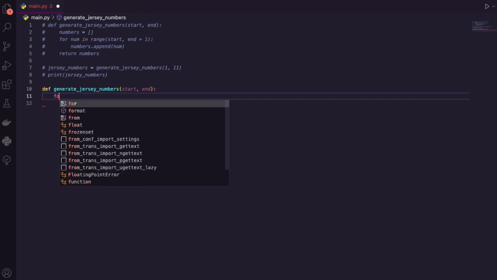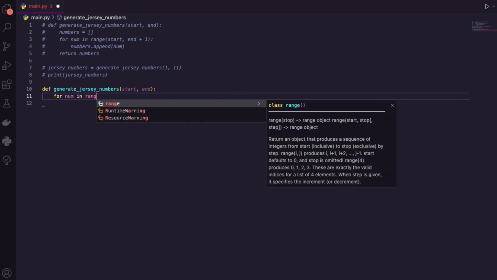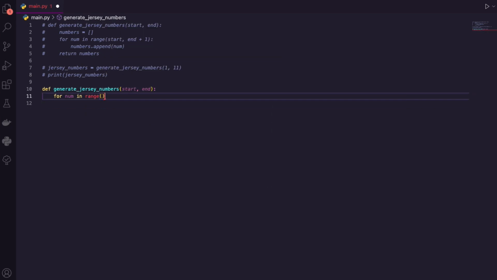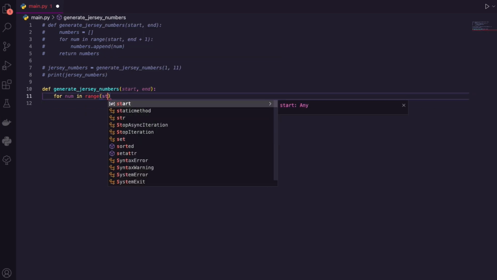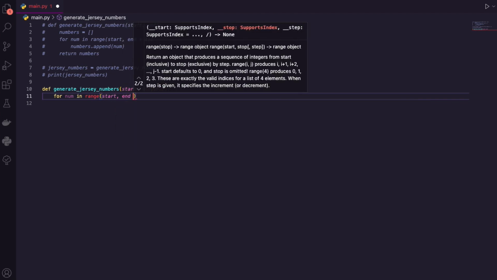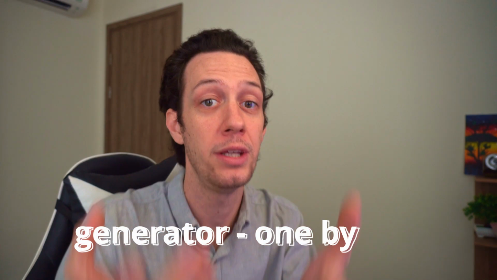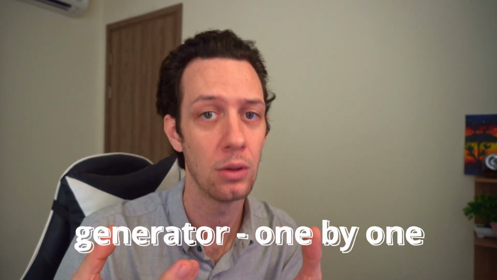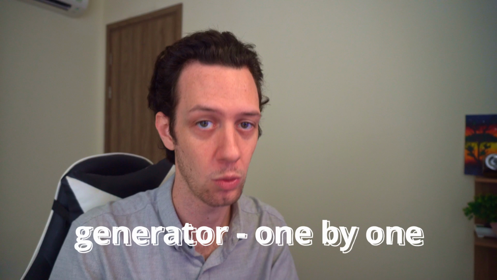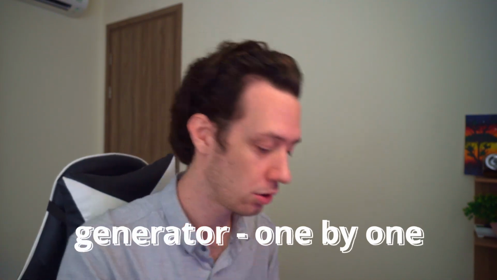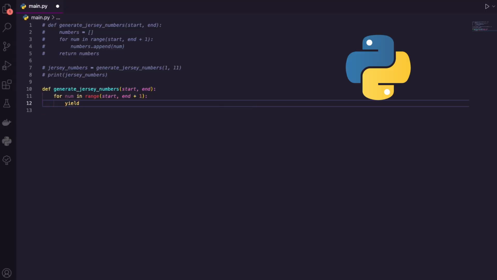Now what I'm going to do is loop through and say for every number in the range. Okay, great. What's my range, right? So just like last time, it needs a start and it needs an end. We're adding 1 because Python starts on 0. Now that I've gone through every time this loop runs, what do I want to do? Well, remember, a generator reveals one at a time. So I want to reveal. It's like return, but then continue on. So instead of saying return, I'm going to say yield. What do I want to yield? The number back. That's our generator, pretty much done.